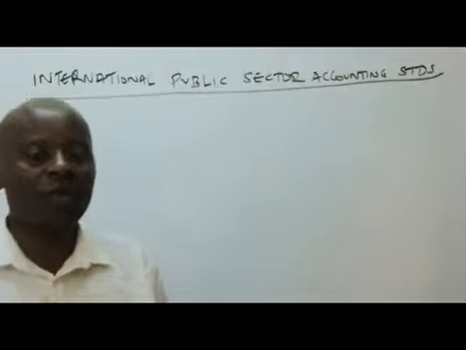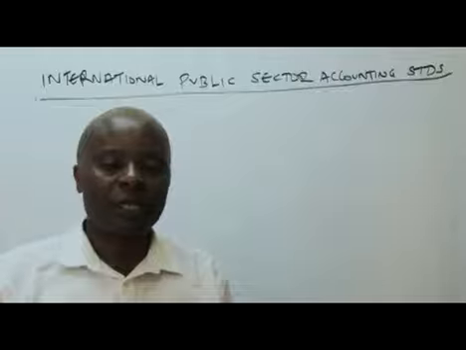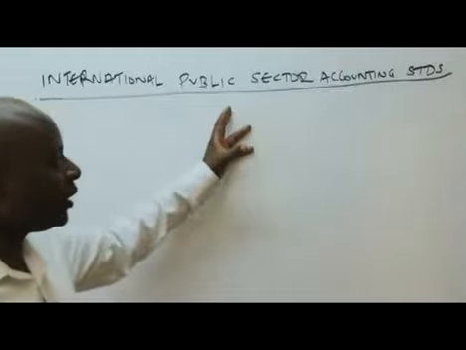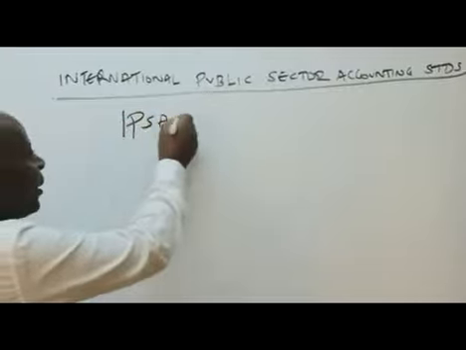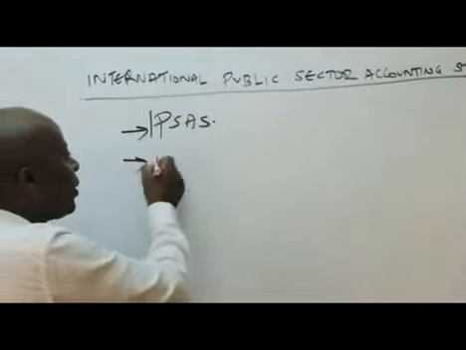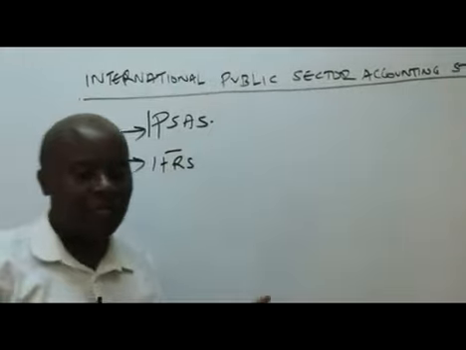Today, I would want us to look at the IPSAS, International Public Sector Accounting Standards. Now, remember, it will be very important for us to take note of IFRS.